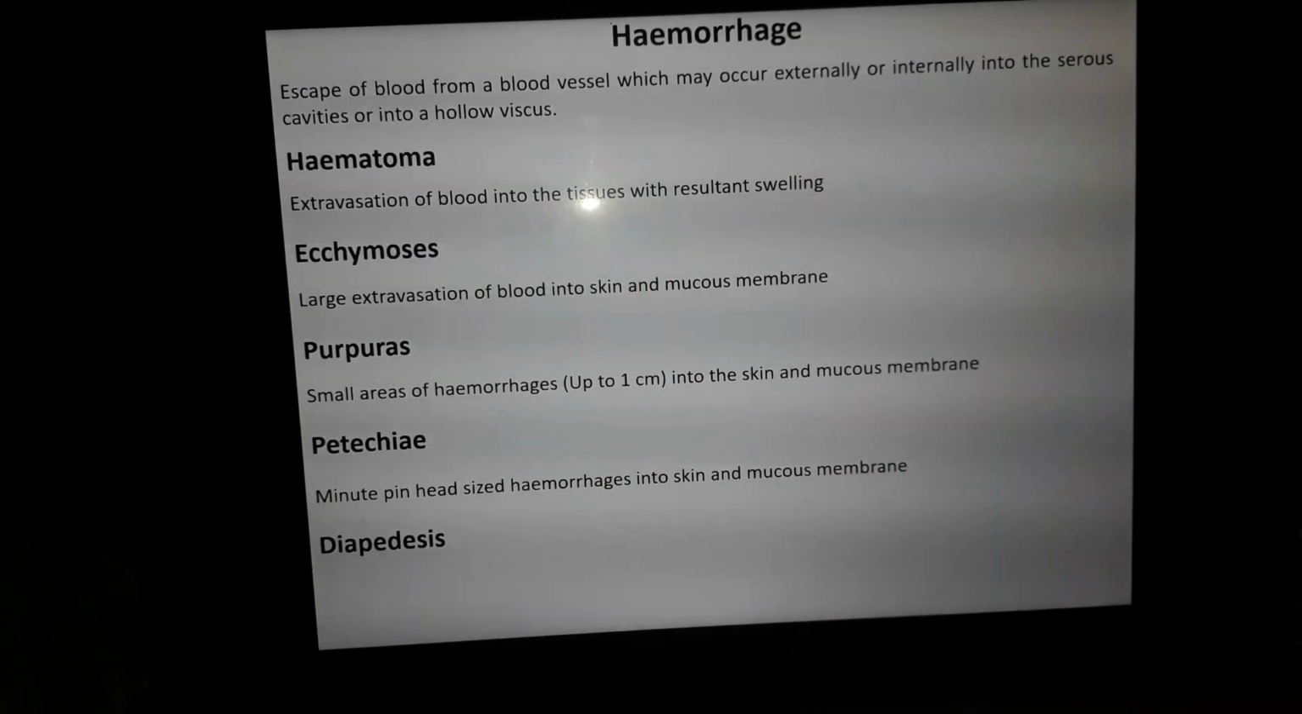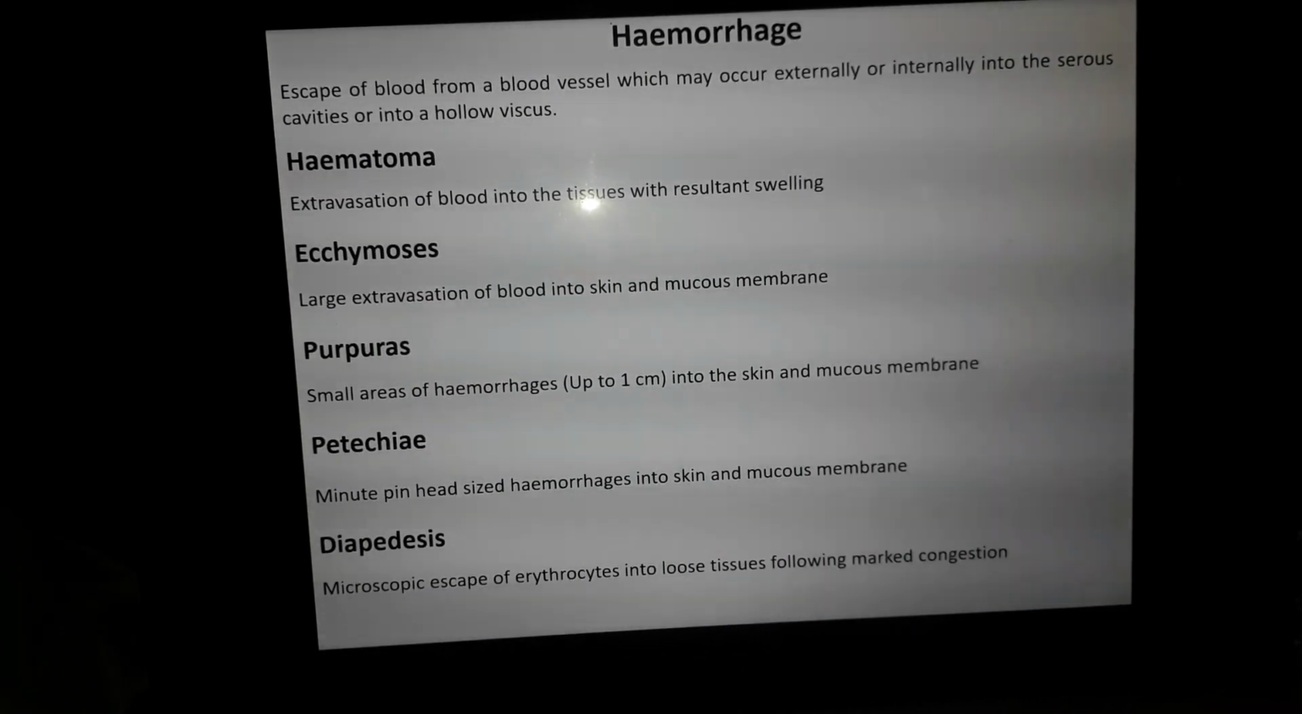Then diapedesis. I have already described it in the inflammation chapter. It is the microscopic escape of erythrocytes into the loose tissues following marked congestion. If there is marked congestion, there is an inflammatory lesion. When there is leukocyte margination and pavementing, there is escape of leukocytes. Along with the escape of leukocytes, some RBCs also escape from the blood vessels. That is called diapedesis.